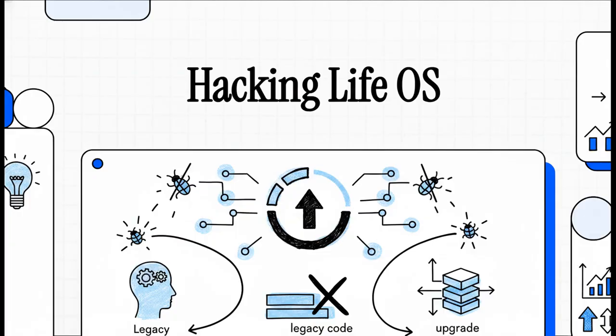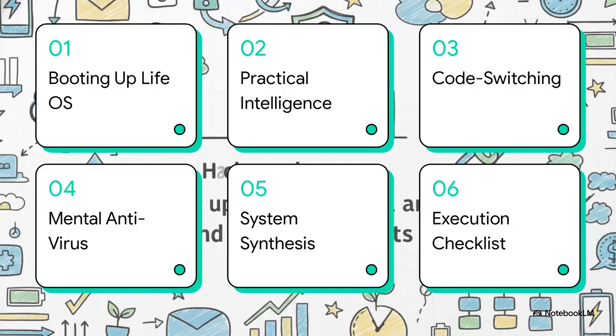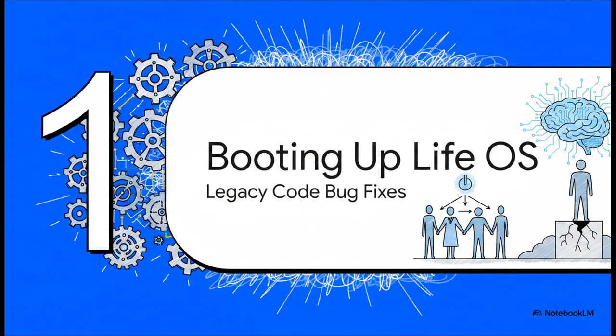So let's fix that. Here's our agenda for today. Booting up Life OS, installing practical intelligence, communication code switching, mental antivirus software, system synthesis, and finally, the ultimate execution checklist. Section 1. Booting up Life OS.